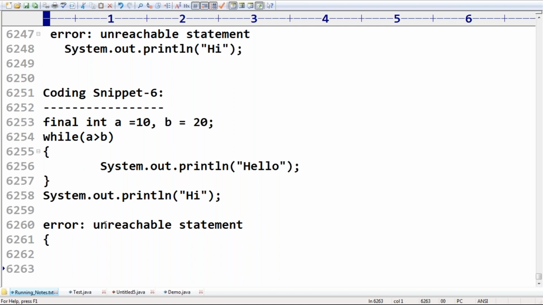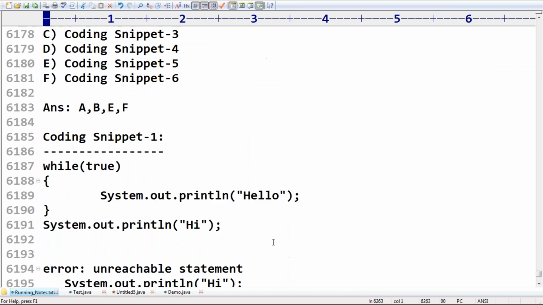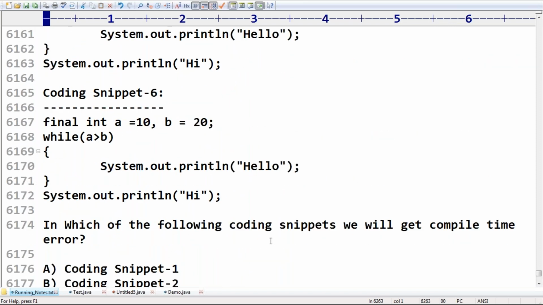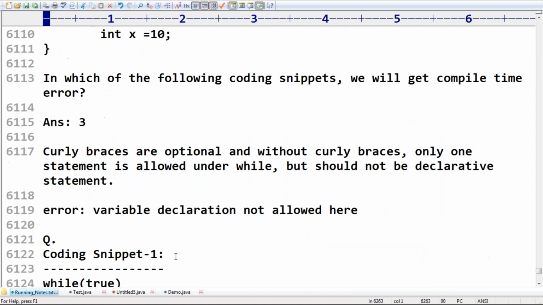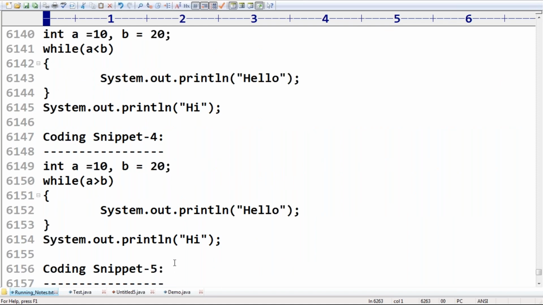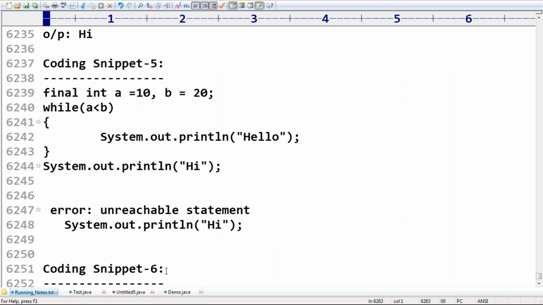That's all. This is the syntax of the while loop. What about curly braces? What is the argument to the while loop? Next, what about coding snippets? What about unreachability? These are various important points about while loops. Not required to keep much explanation about this one.